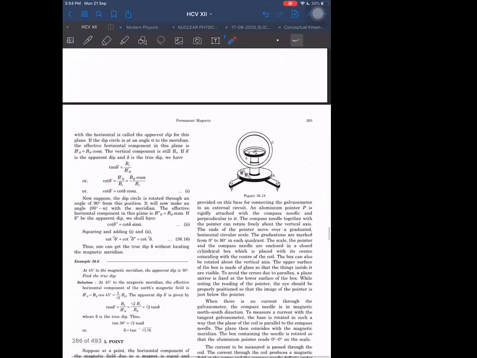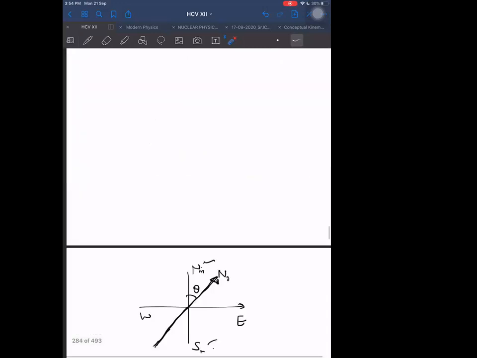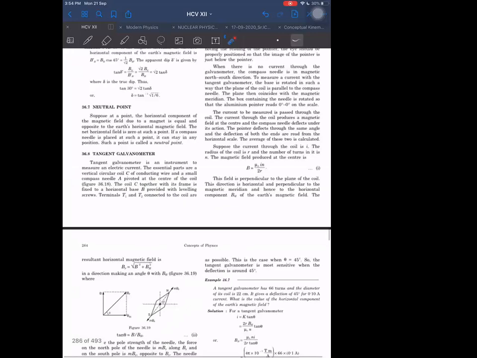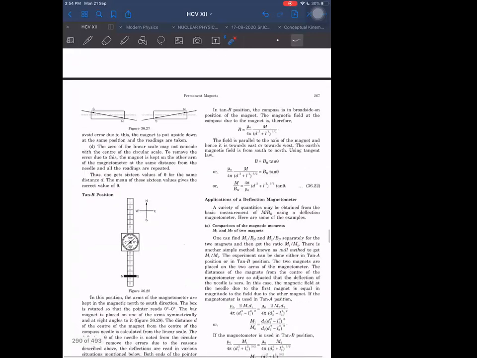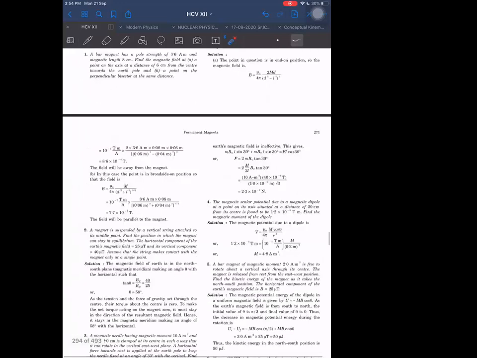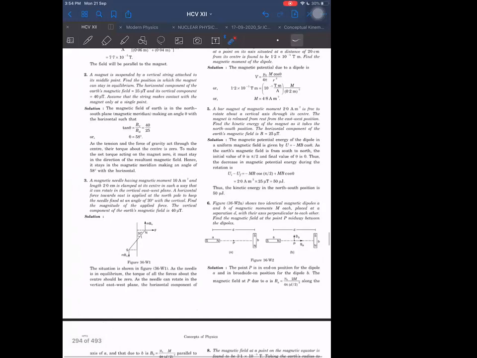But right now, first things first. So I will first recommend you to do only that much which I have given you. So you have to do some questions based on this. Leave the questions of tangent and magnetometer or these other types of questions. But you have to do some selective questions, and questions on neutral point. Neutral point you can find out, I think, where the net field is 0.